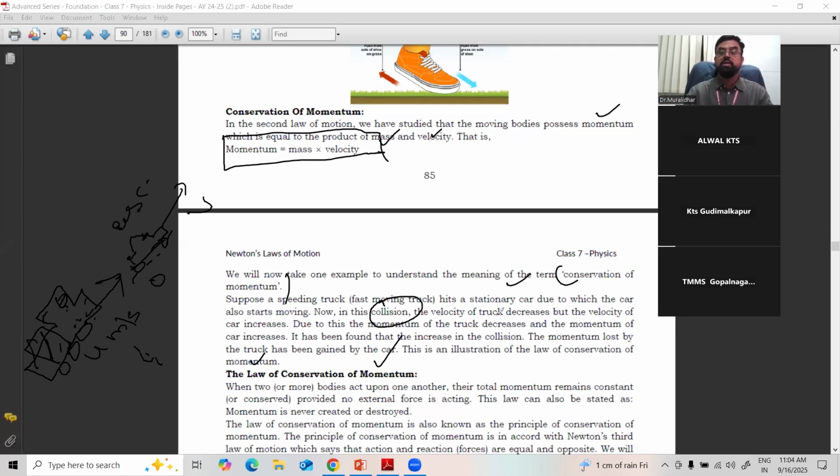What happened here? The momentum is transferred from the fast moving truck to the car at rest. But what is happening? The total momentum is the same. The total momentum is the same. But the truck's momentum is decreasing, the car's momentum is increasing. It means it is transferred.